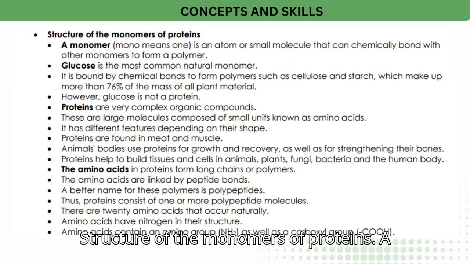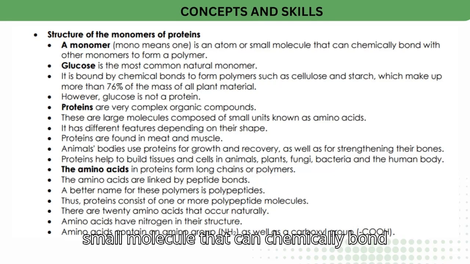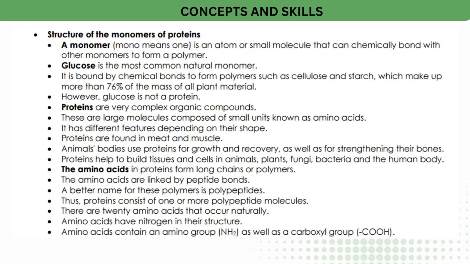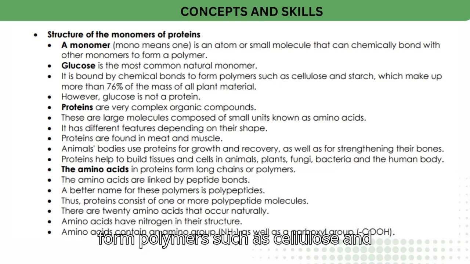Structure of the monomers of proteins. A monomer, mono means one, is an atom or small molecule that can chemically bond with other monomers to form a polymer. Glucose is the most common natural monomer. It is bound by chemical bonds to form polymers such as cellulose and starch, which make up more than 76% of the mass of all plant material. However, glucose is not a protein.